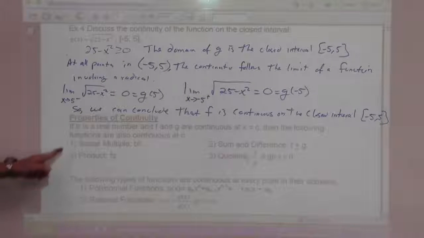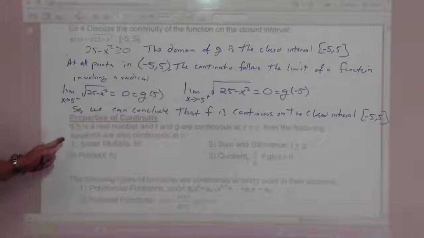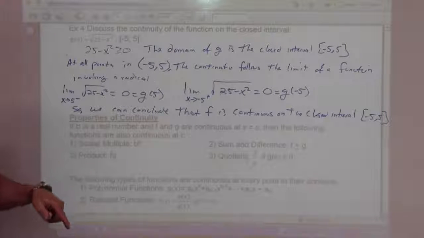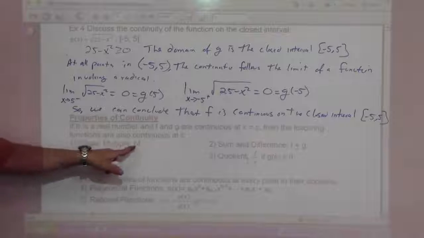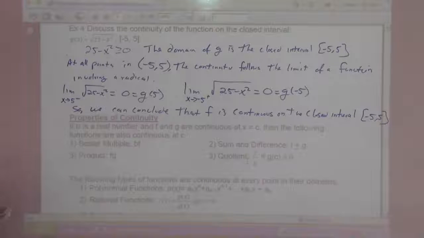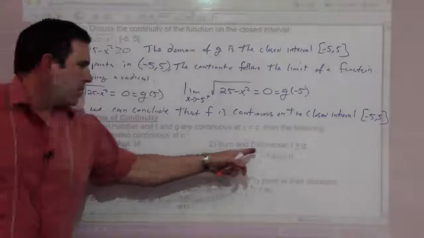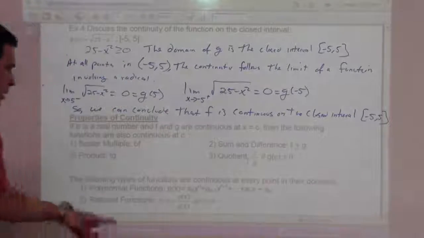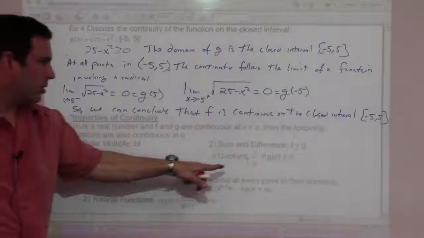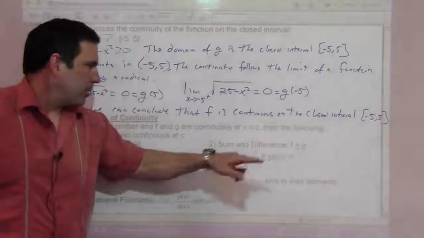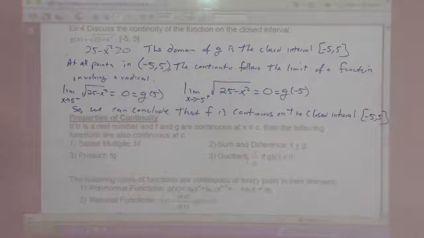Properties of continuity. If b is a real number and f and g are continuous at x equals c, then the following functions are also continuous at c. The scalar multiple, b times f. The sum and difference, f plus or minus g, product f times g, and the quotient f over g if g of c is not 0. Let's scroll this up a little bit. So pause if you want to keep working on that example.